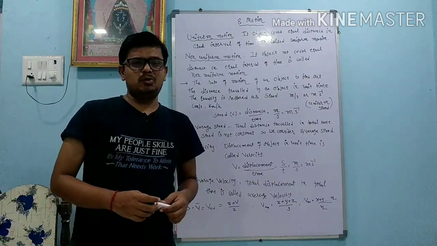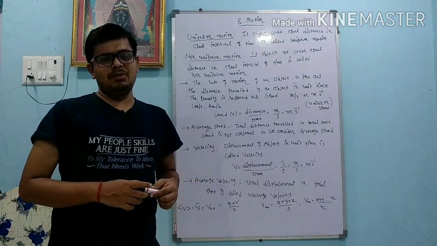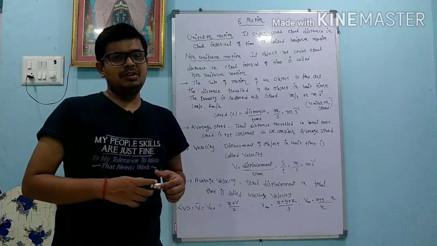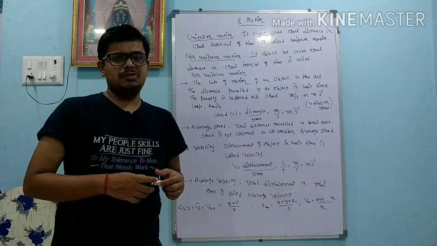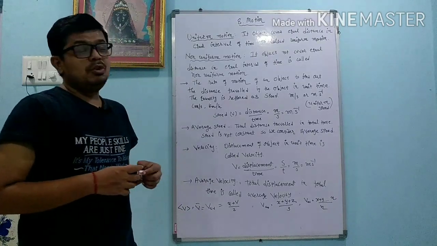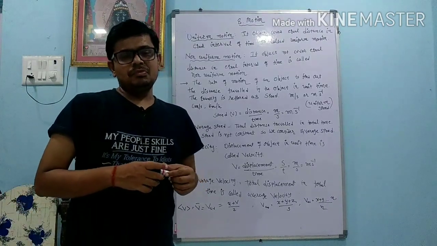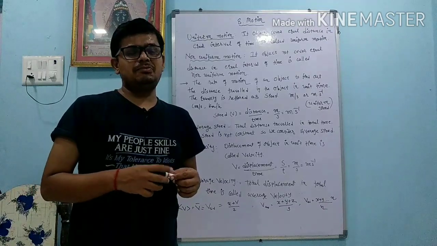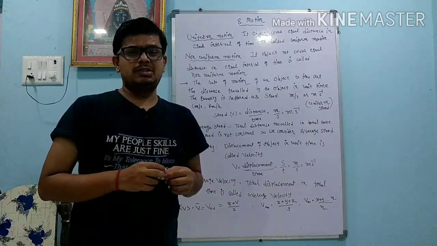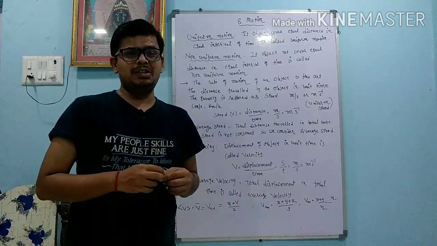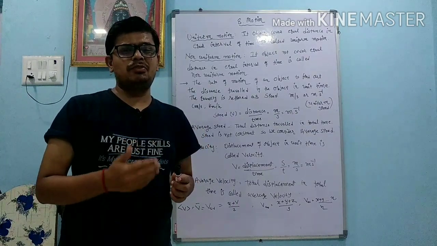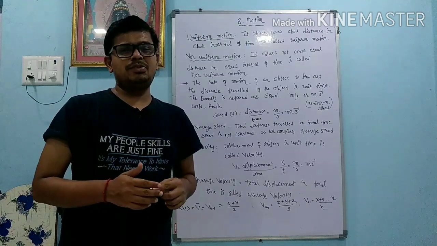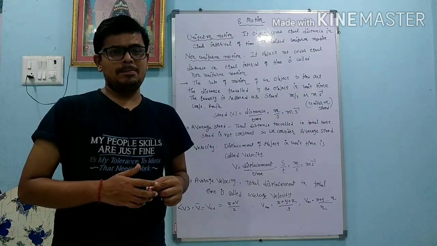Today we are going to learn about two quantities, speed and velocity. In the same way we are going to learn about uniform motion and non-uniform motion. Whenever you want to remember any definition, you can remember it from the word itself. Uniform means if an object covers equal distance in equal intervals of time, then we can say that the object is in uniform motion.